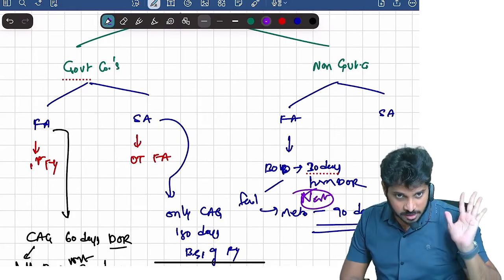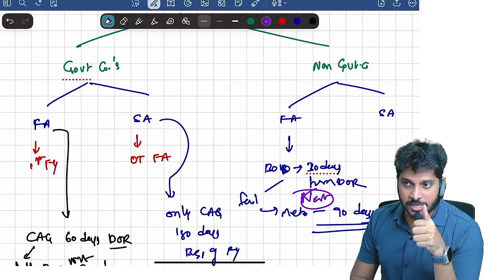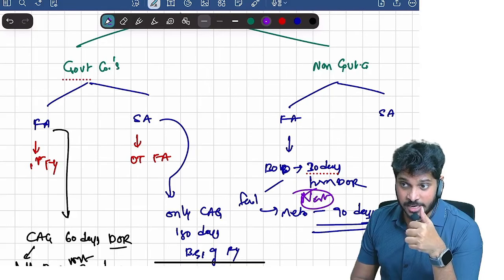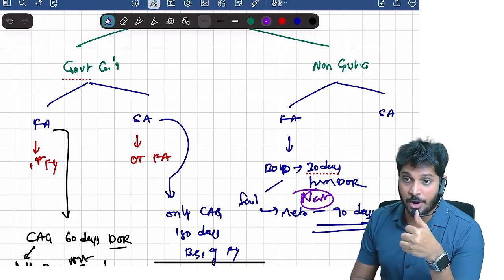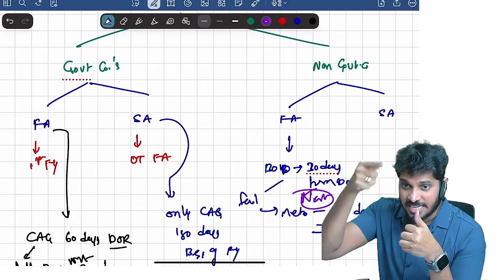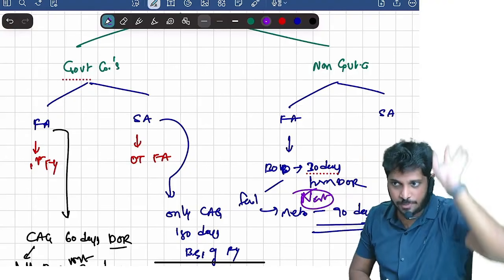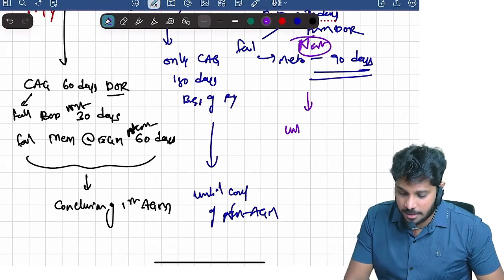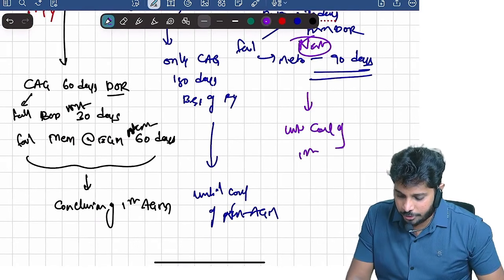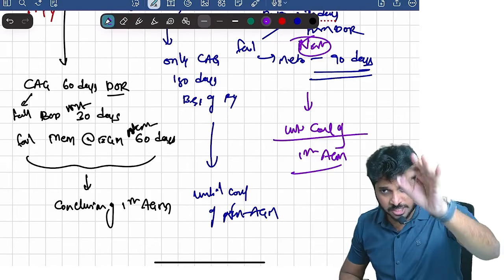If you see the words of the act, they say if the board fails to do so, members will appoint within 90 days, not the next 90, which means 90 days has to be calculated from the incorporation date. Are you clear? Now his appointment is also valid until conclusion of the first AGM.